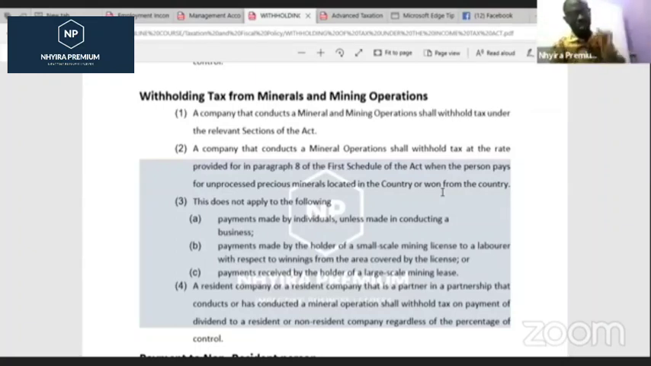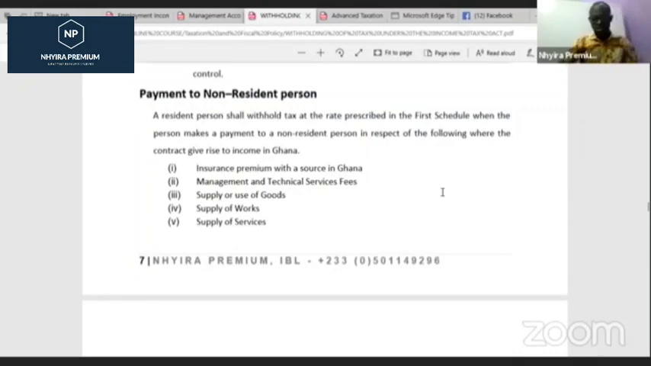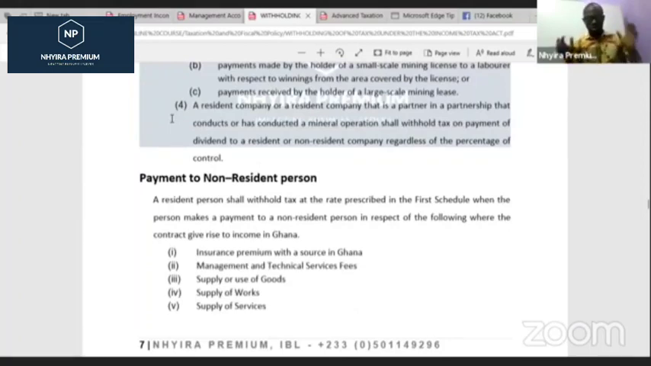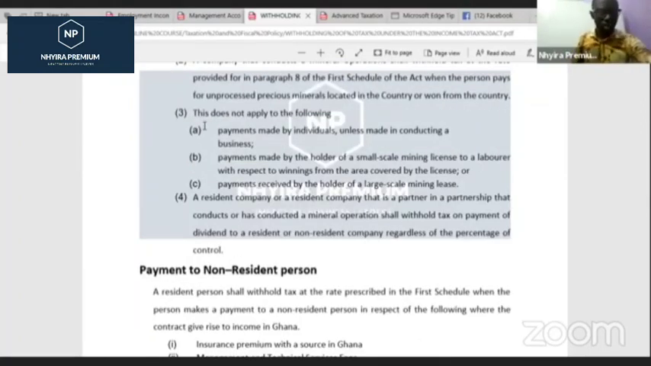This does not apply to the following: payment made by individuals unless made in conducting a business, payment made by the holder of a small-scale mining license to a laborer with respect to winnings from the area covered by the license, or payment received by the holder of a large mining lease. So these are also what we must understand when it comes to dealing with withholding tax for mining and mineral operations. So any questions for me, please?